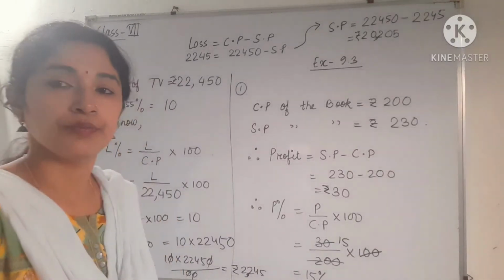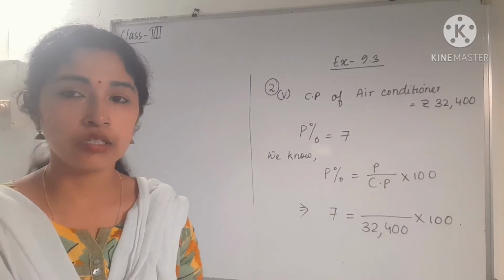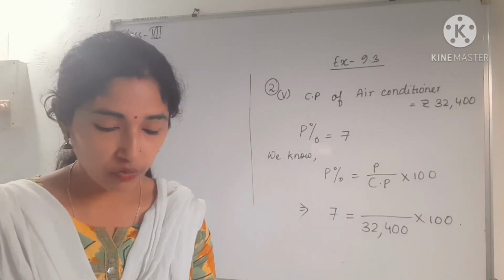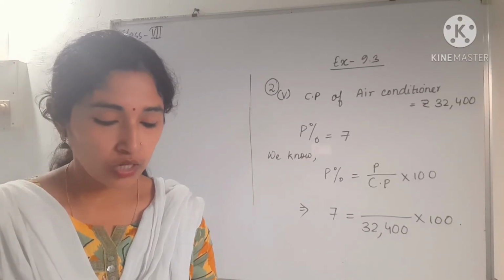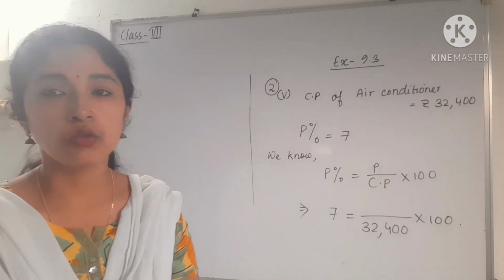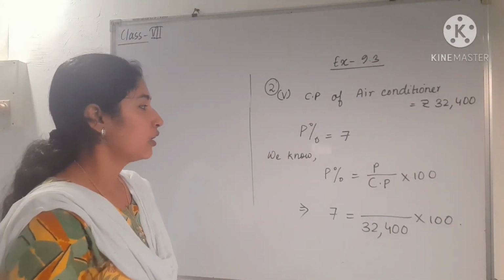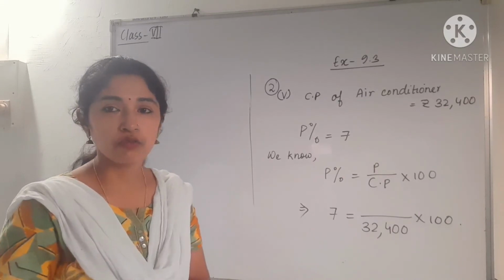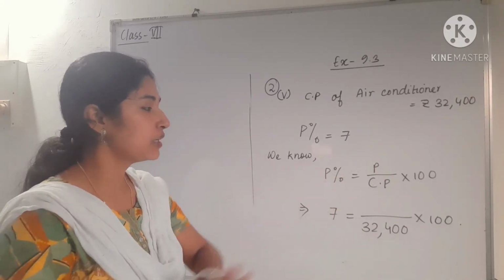Okay. So see students, next is question number 2, number 5. Just put the number 1, put here number 1, number 2, number 3 like that. Okay. So number 5: the cost price of an air conditioner is given as rupees 32,400 and the profit percentage is given as 7. Okay, so we have to use the profit percent formula. We have to apply that formula. So P percent is equal to P by CP into 100.